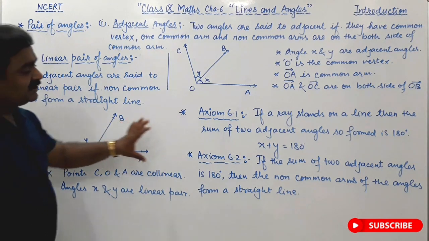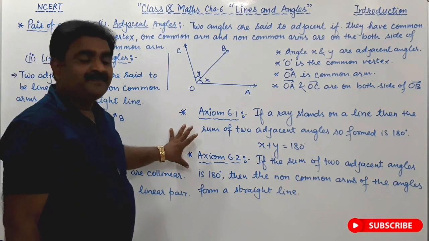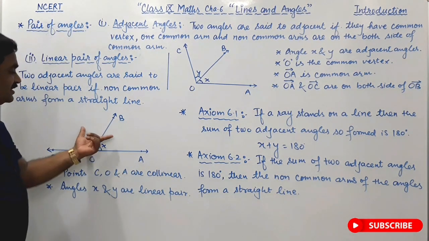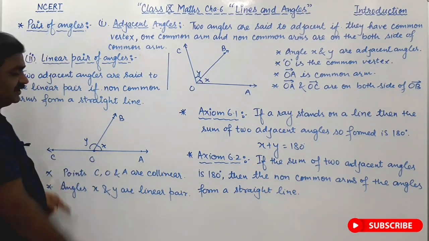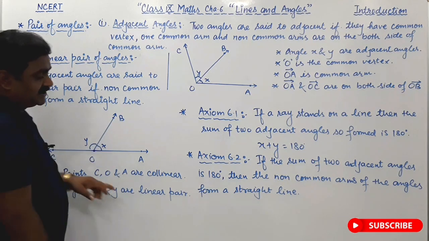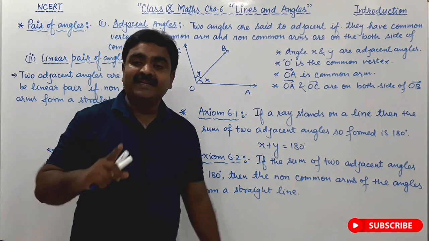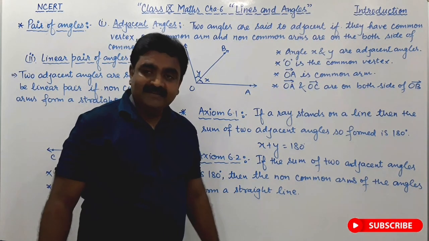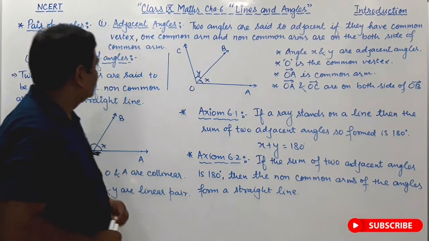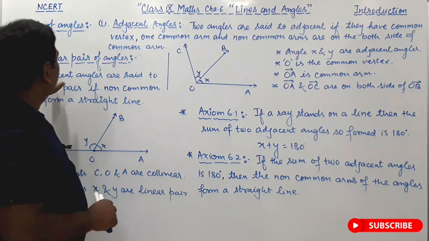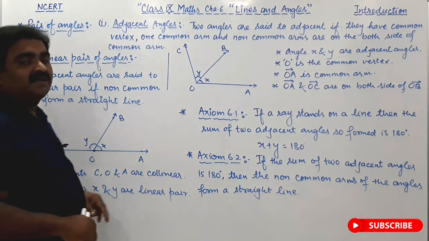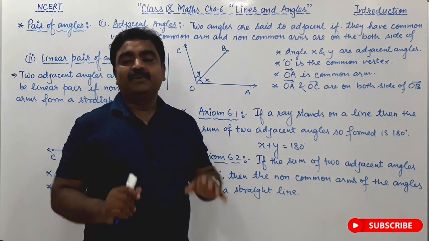From the figure it is clearly seen that these two are the adjacent angles and they form a straight line if the sum of these two adjacent angles is 180 degree. Clear? So I think adjacent angles and linear pair of angles are very clear to you all.